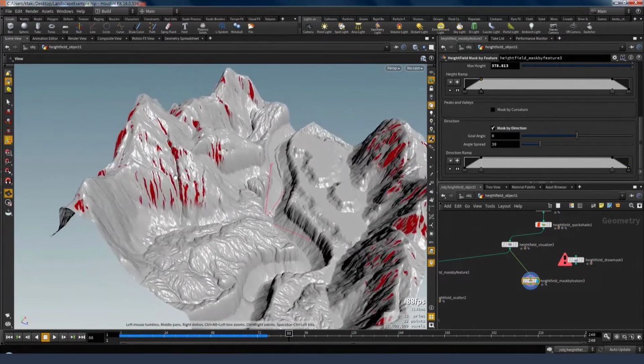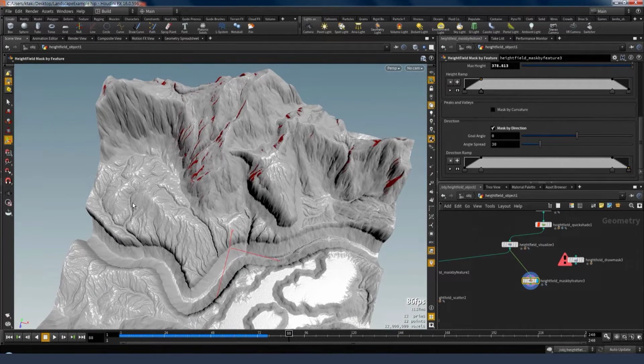And then let's go ahead and mask by direction as well, so that only parts of the mountain that, on a windy day, are going to get affected by this avalanche.